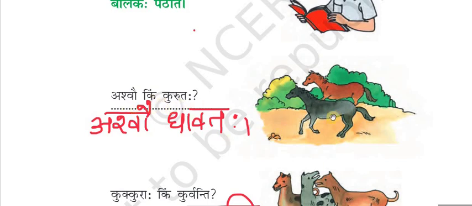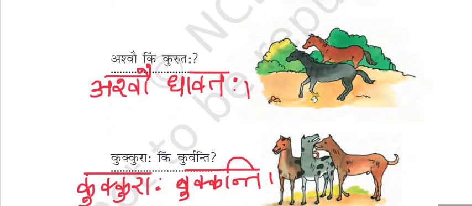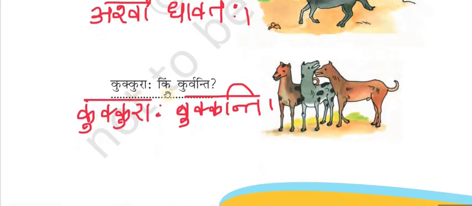Ashvau kim kurutaha. So Ashvau, there we can see two horses. Ashvau kim kurutaha. What do these two horses do? Ashvau dhavataha. So these the horses run. Dhavataha means run. Kukkuraha kim kurvanti. What do dogs do?